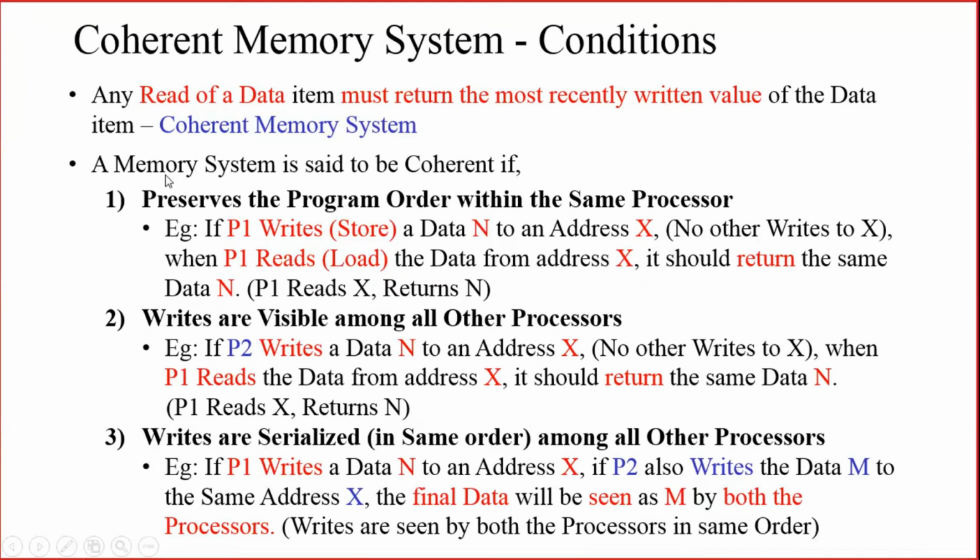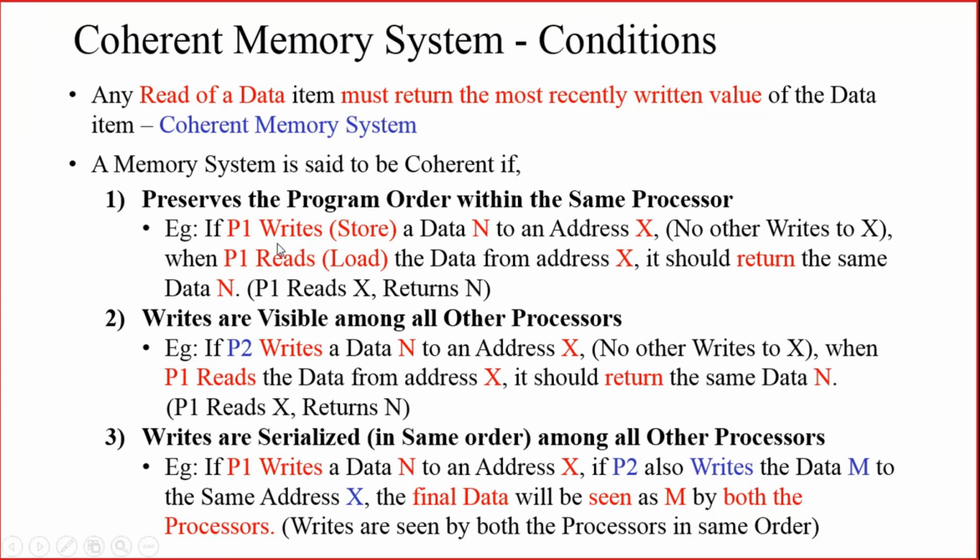So what are the conditions that have to be satisfied by the memory system to be coherent in nature? A memory is said to be coherent if three conditions are satisfied. First condition: it should preserve the program order within the same processor. If in the same processor you have a particular program, set of instructions or a thread, the execution should be done in the actual order.